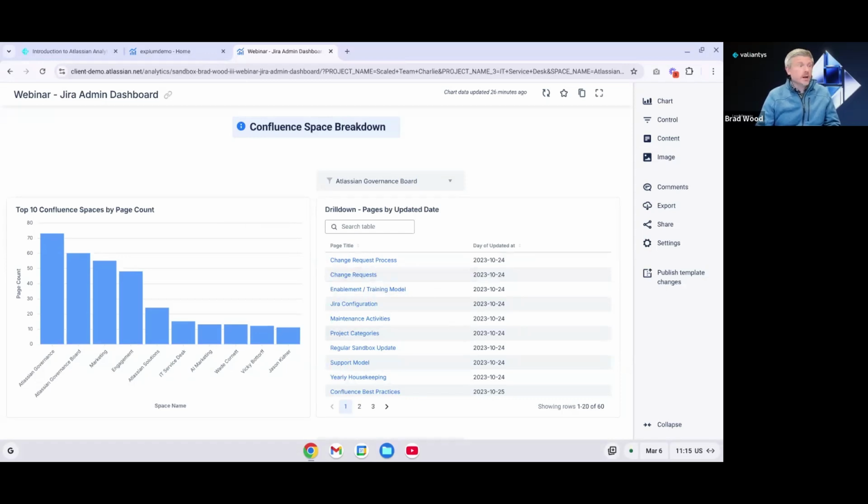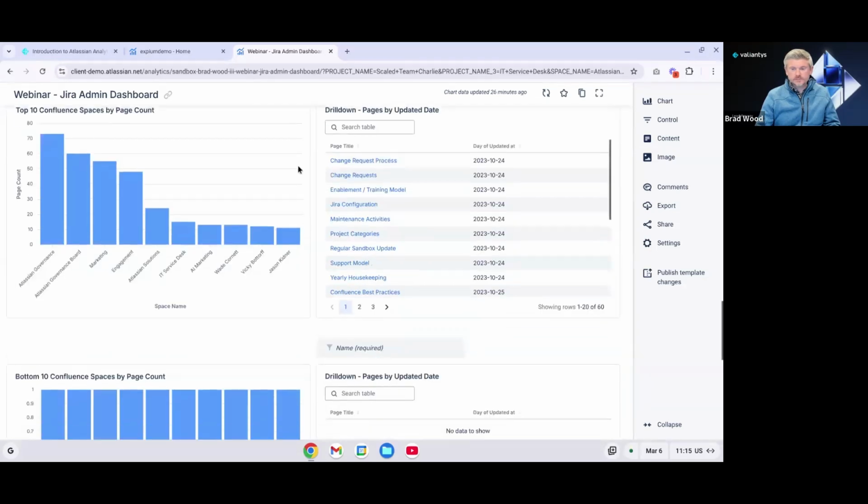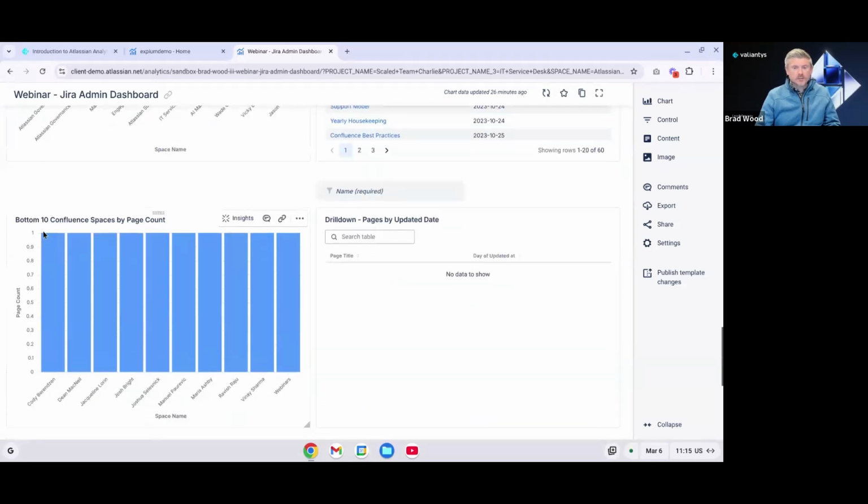In this case, it's probably still needed, but if it's a space that isn't getting used or updated very much, maybe that can help you gain some insight again into whether you still need that Confluence space. And again, we can do that from the bottom as well. So we can see all of these different personal spaces have a single issue, or excuse me, a single page in them. So maybe we don't need those. And Atlassian Analytics can help us make that decision.